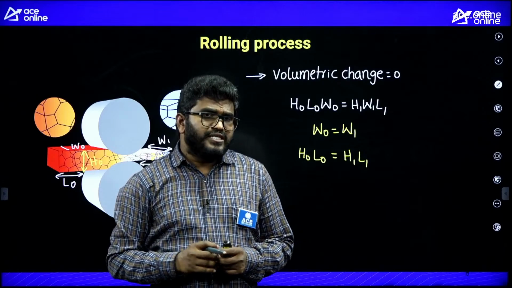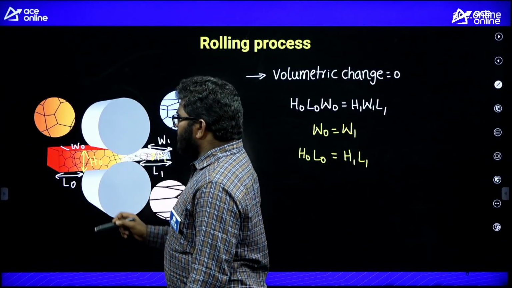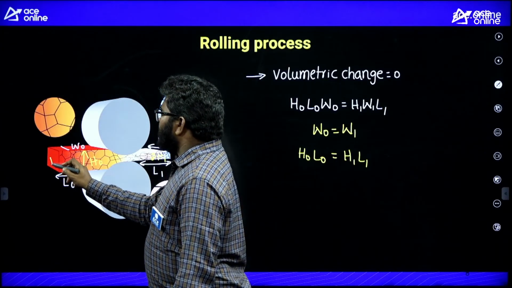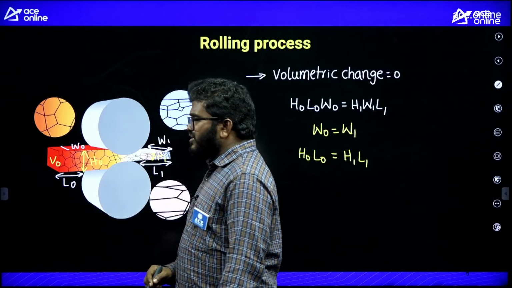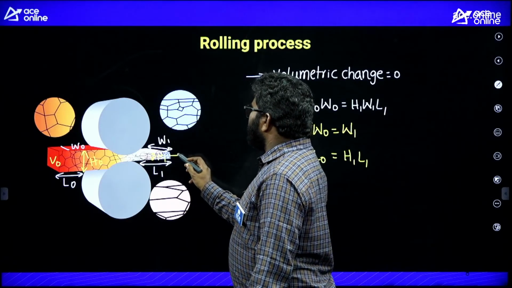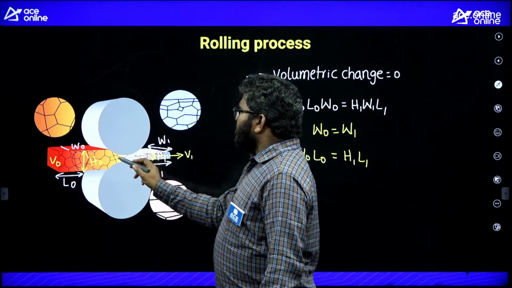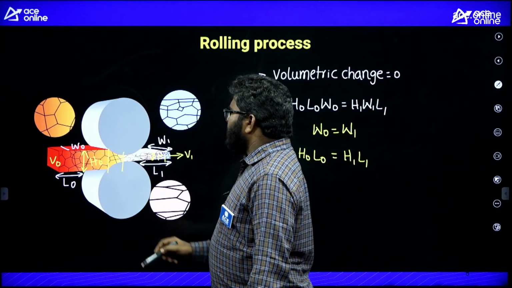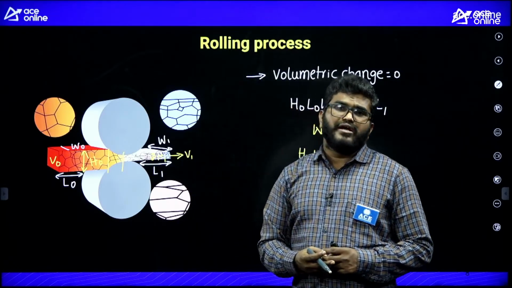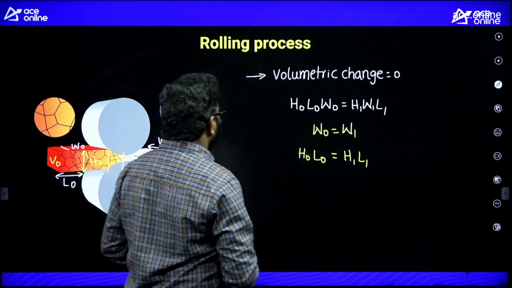Another formula, listen carefully. The velocity of the strip before entering into the deformation zone, I am assuming, is V0, and after the deformation zone, the velocity is V1. In the deformation zone, we can consider a constant volume flow rate of the material. Remember, volume flow rate of the material is constant.